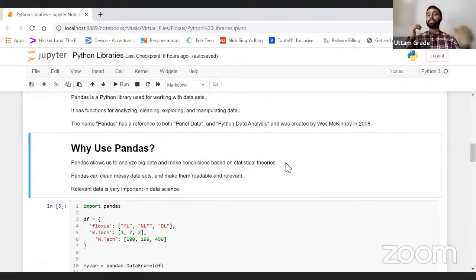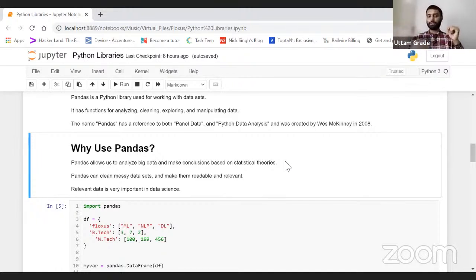What is the mean value of my data? What is the variance of my data set? How is my data flowing? Is it skewed or not skewed? Does it follow some pattern or not? How do we get to know that? With the help of statistical techniques. Pandas has some functions to see the format in which my data goes.